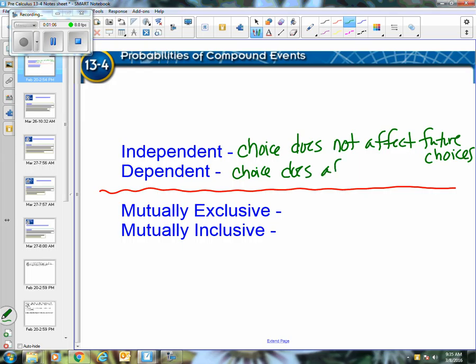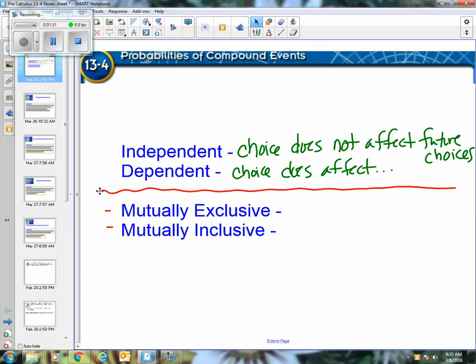I think it's a situation that we've talked about already, but it's really important to keep in mind now when we talk about multiple events, multiple choices. So I'm going to choose and I'm going to choose again. I need to know if what I'm choosing affects how many things I'm choosing from, what's left, in other words, after I make that choice. The thing that we haven't talked about yet is the difference between mutually exclusive versus mutually inclusive. So I want to talk about the difference here.